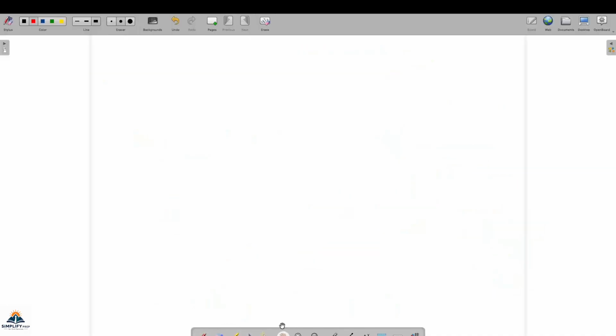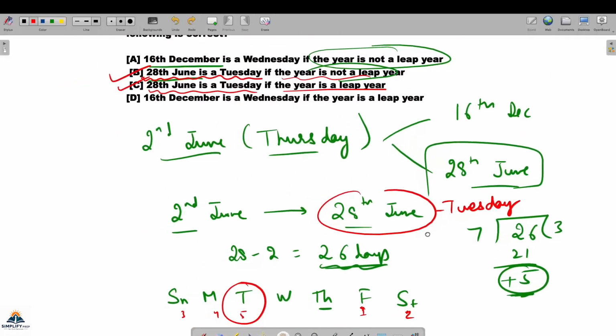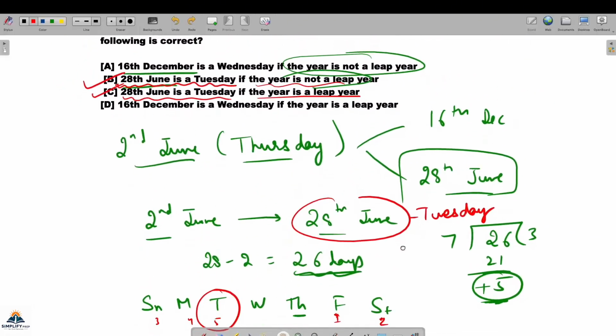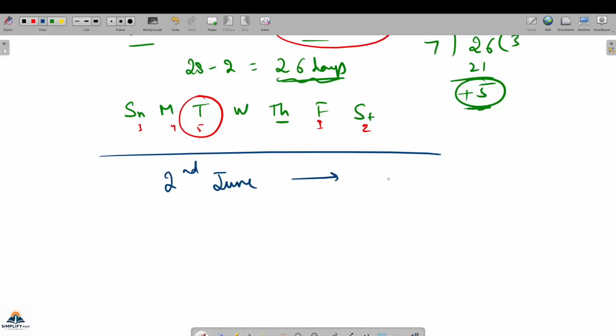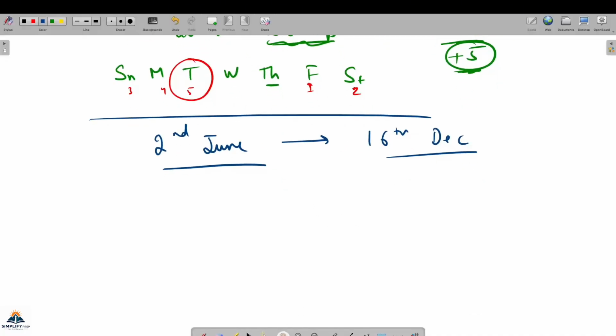But let's check for the 16th. Okay. Let's check for the 16th December. That what will happen when we will be going from 2nd June to 16th December. अब ये काफी लंबा टाइम है. So here you have to count your days very carefully. That is month by month. So first of all, remember which are the months which are there. June, July, August, September, October, November and December.